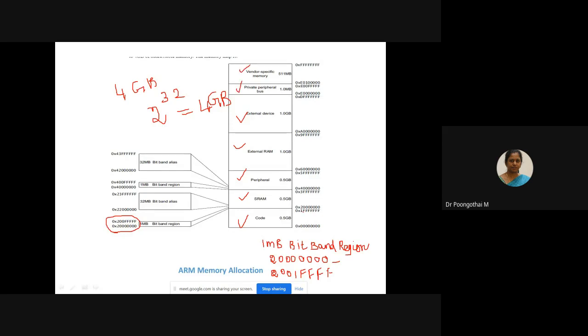Look at this SRAM memory. In this SRAM memory, we can store all our data, instruction codes and data. The user memory region is this one. In this region, we can initialize all our inputs and also store all our outputs. Please note down this memory region. In the memory window, you are supposed to use this particular region. This is a 1 MB bitband region completely allocated for the user. It's a user space.